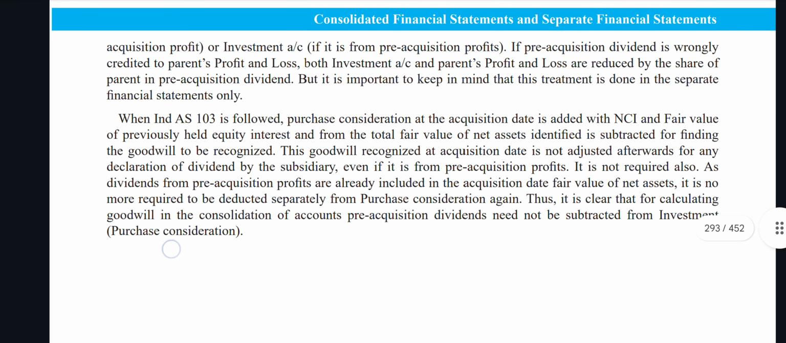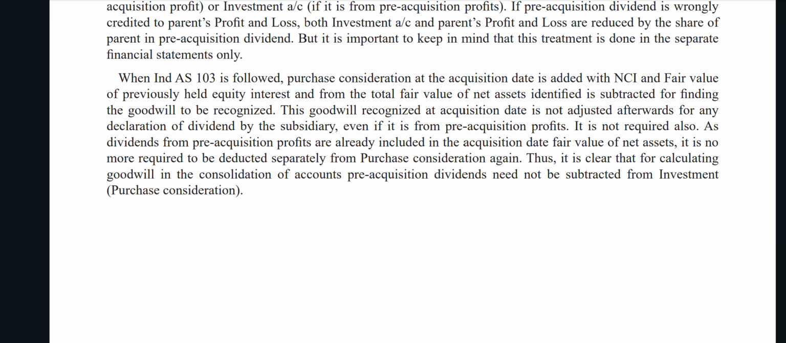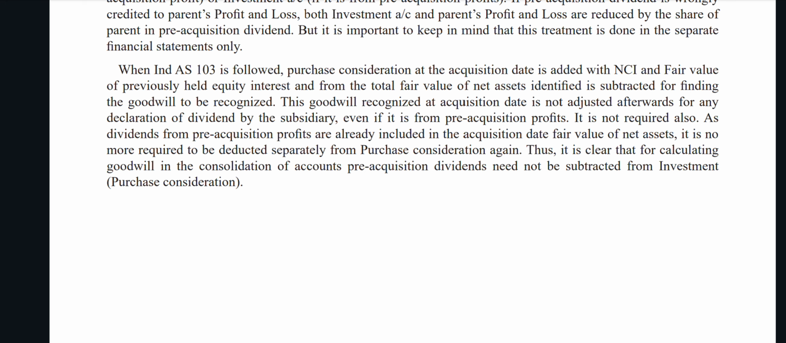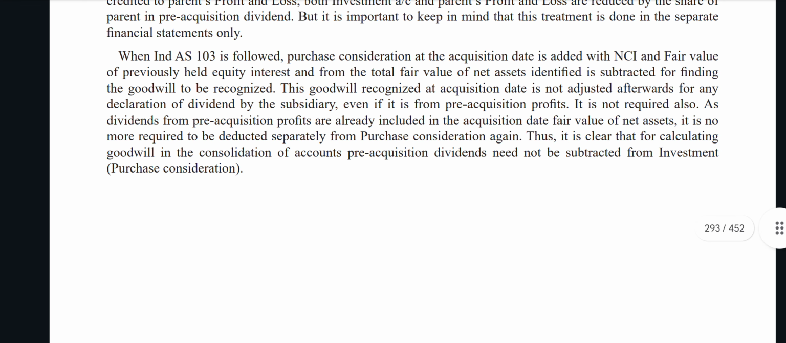If a pre-acquisition dividend is wrongly credited to the parent's profit and loss, both the investment account and the parent's profit and loss are reduced by the share of the parent in the pre-acquisition dividend. But it is important to keep in mind that this treatment is done in the separate financial statements only. When Ind AS 103 is followed, the purchase consideration at acquisition date is added with the non-controlling interest and the fair value of previously held equity interest, and from the total, the fair value of the net assets identified is subtracted to find the goodwill to be recognized.